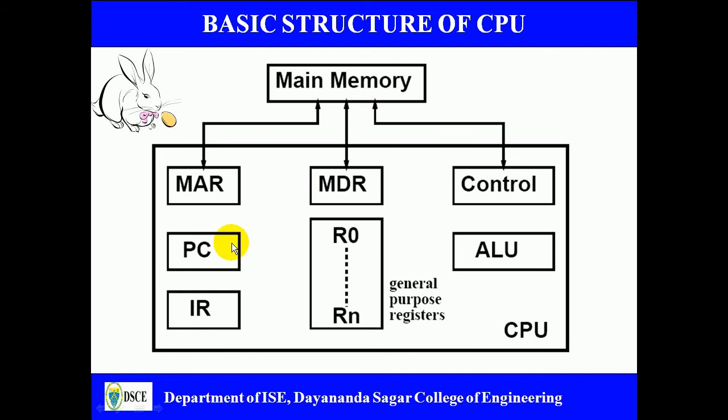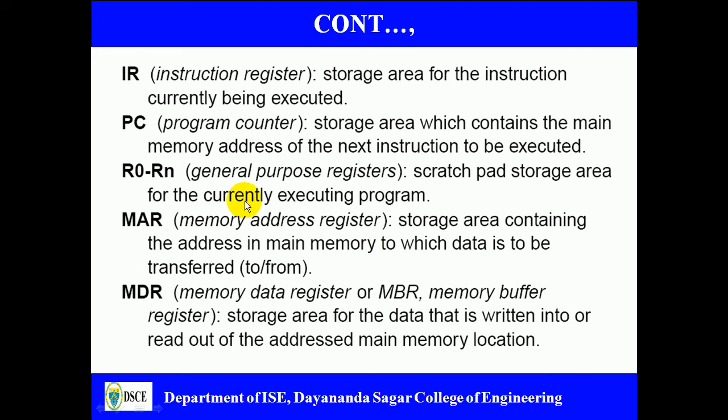Further, the PC gets incremented. Again, PC is going to transfer the address to the MAR. MAR transfers the instruction or data to the MDR once the control signal is issued. That's how the interaction between the main memory and processor takes place. And all this is once again explained.